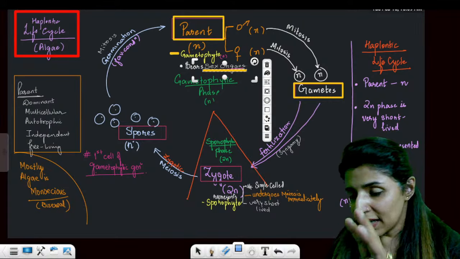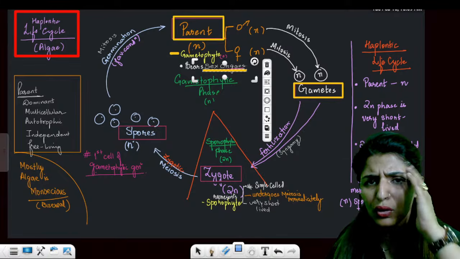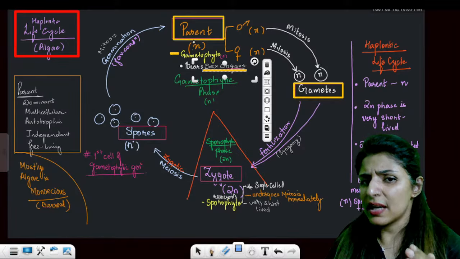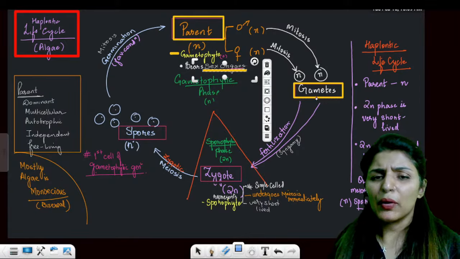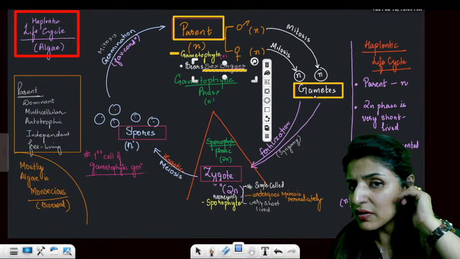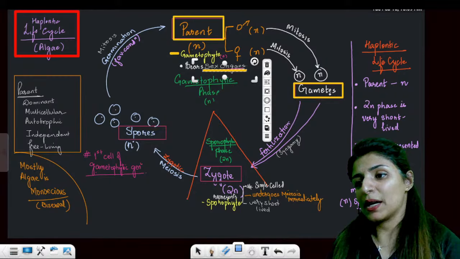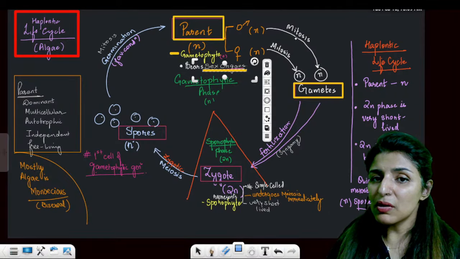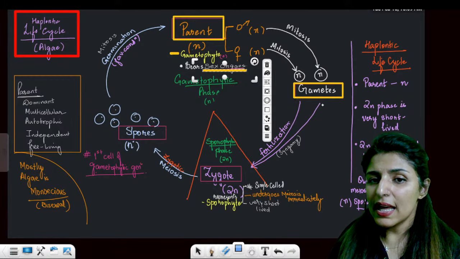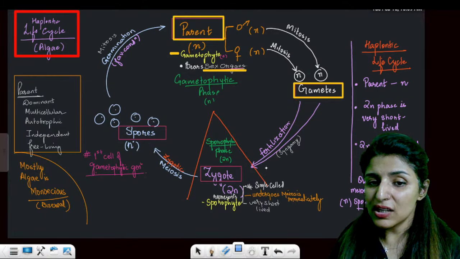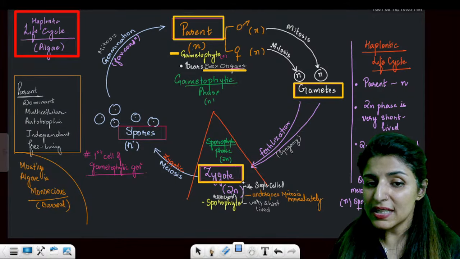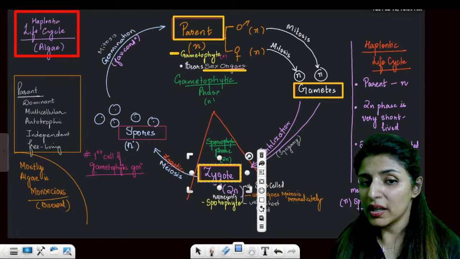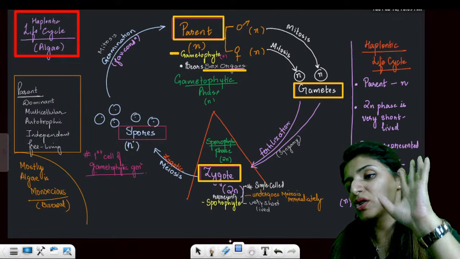Now use your common sense. If the parent is haploid and gametes are always haploid, which kind of cell division will take place to produce gametes? Mitosis. n to n, it is mitosis. So parents will produce gametes by mitosis, and these gametes will undergo fertilization or syngamy to produce a zygote. Now this zygote is 2n, and this is the only phase which is diploid.